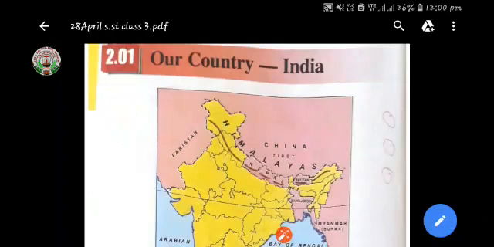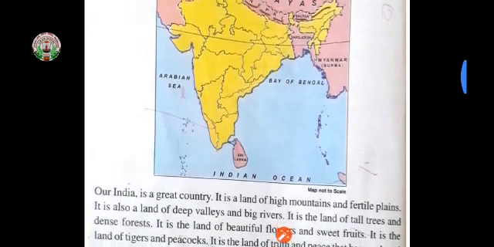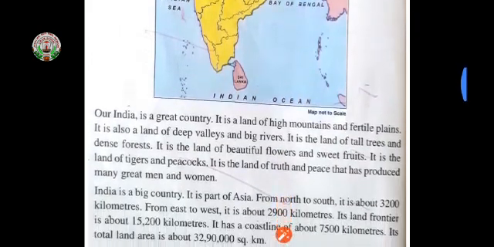Today we are going to learn about boundaries of our country India. As we learned in previous class about our country India, India is a great country where people speak different languages. India is full of caste and creeds, religion and cultures. India is the seventh largest country in the world and it is a part of Asia.